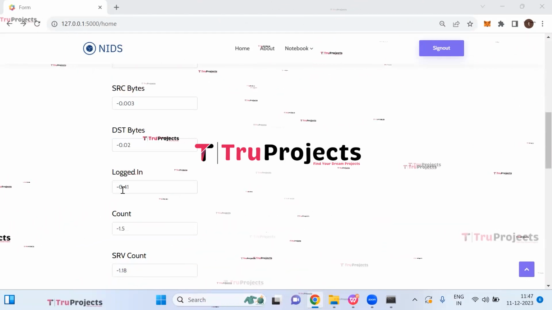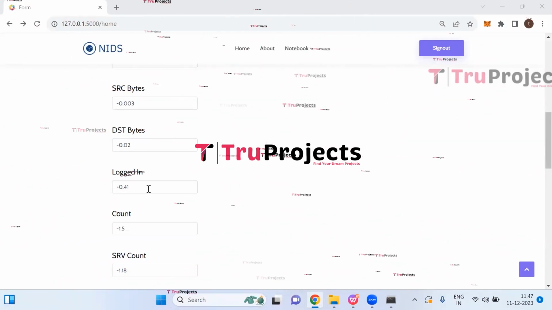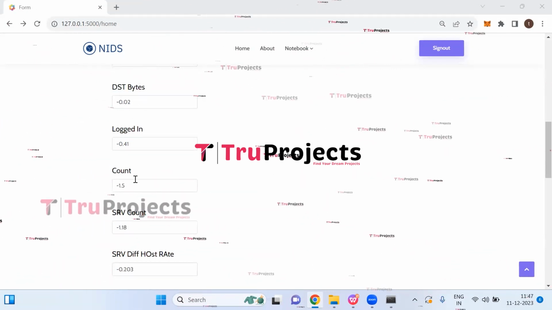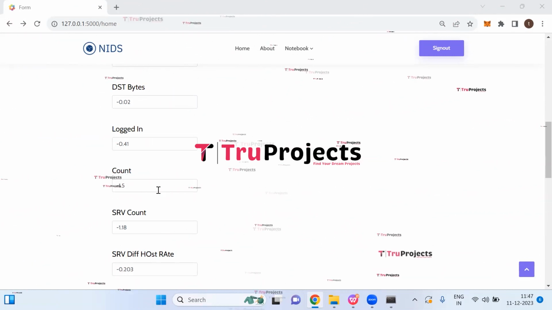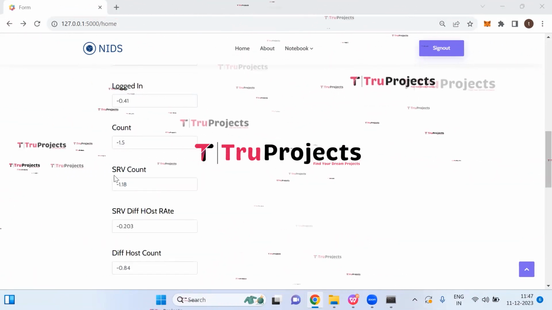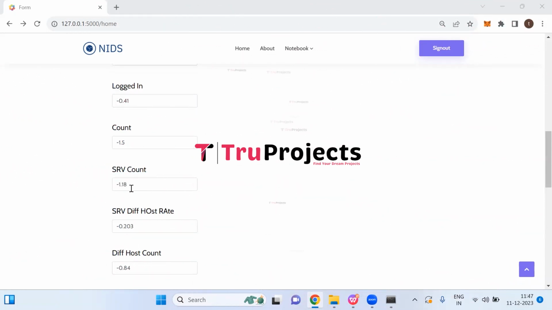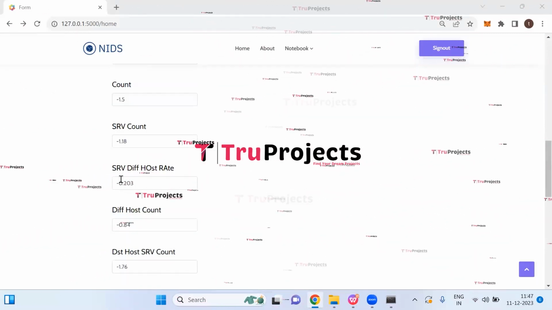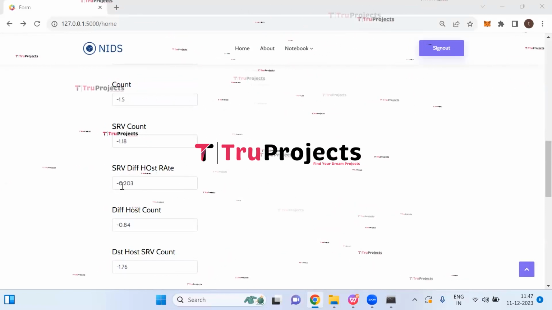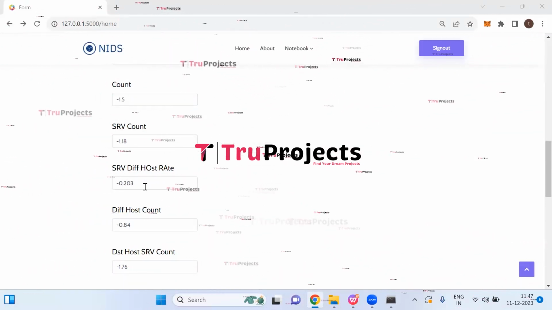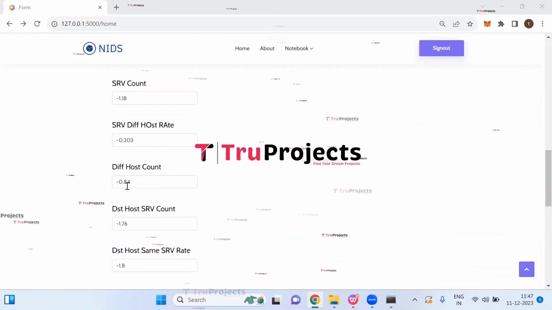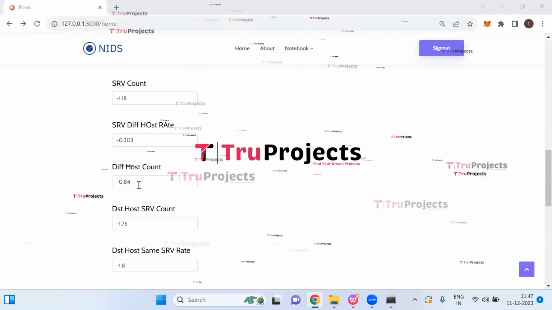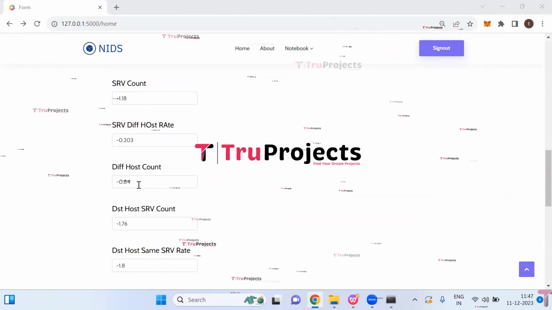Logged in is minus 0.41, indicates whether the user has logged into the system or service. Count is minus 1.5, denotes the frequency or number of occurrences of a specific event or connection. SRV count is minus 1.18, tracks the number of connections to the same service or application. SRV different host rate is minus 0.203, calculates the rate of connections to different hosts for the same service. Different host count is minus 0.84, counts the number of different hosts involved in the connections.